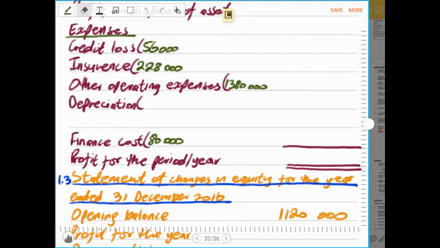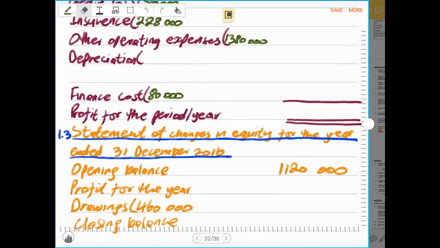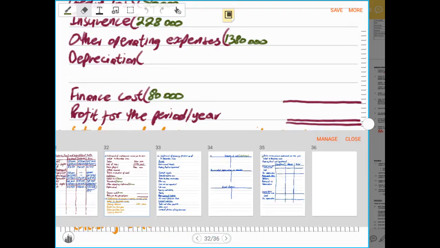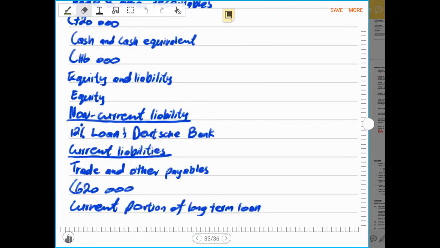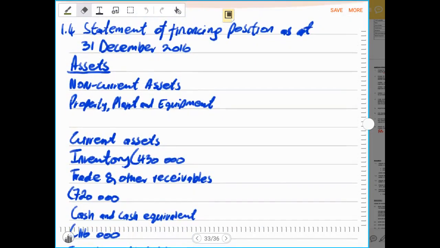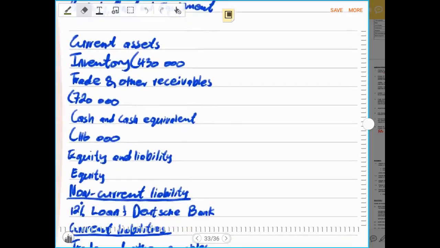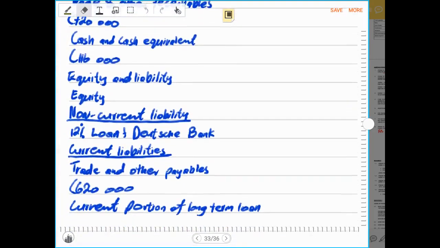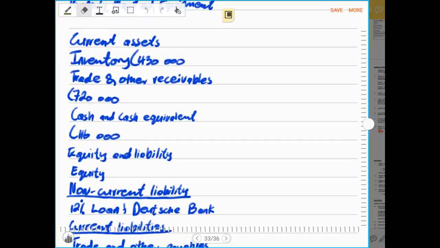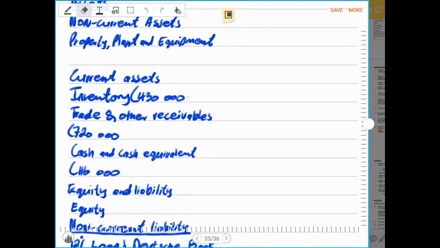So now after the income statement, we have the statement of changes in equity with a different color. Then from there, I have done the statement of financial position, which is sometimes called the balance sheet, from assets up to current liabilities at the bottom. And I've done the same thing. I took all the amounts that are given from the trial balance as they are.